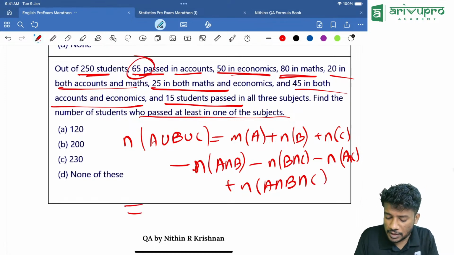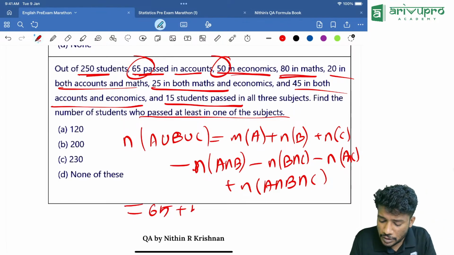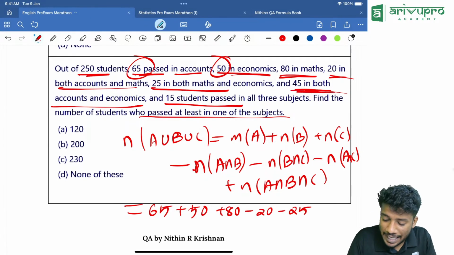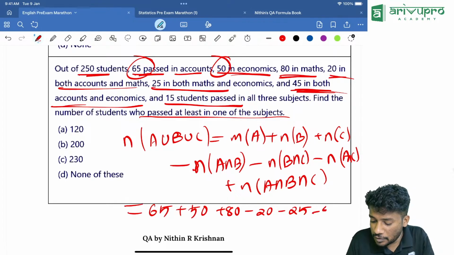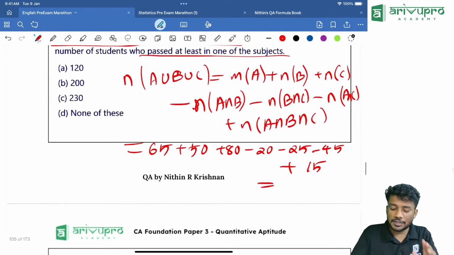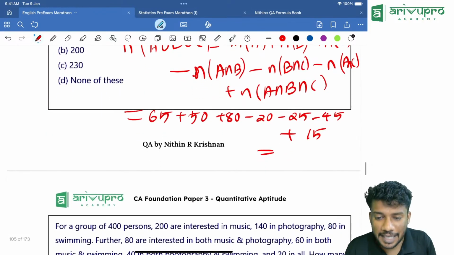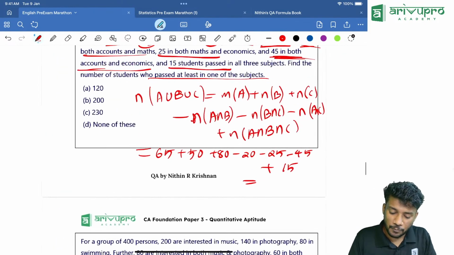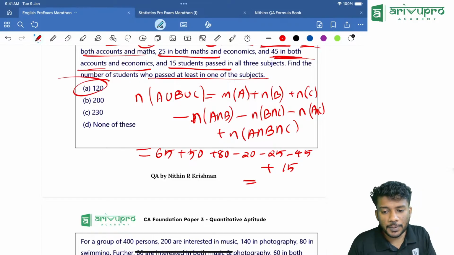We are taking it as 65. Plus n of B is how much? Economics I am taking as B, so it is 50. Then plus 80. Then minus 20. Minus 25. Then A intersection C I am taking as minus 45. Then all the subjects means 15. Take all of it. You will get the answer. Okay. Yes. 120. How many of you got 120?